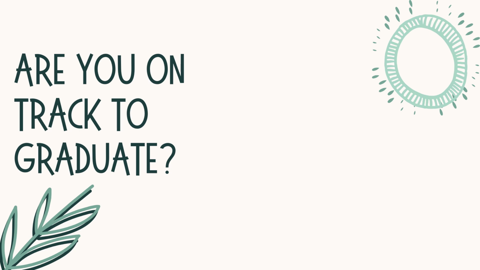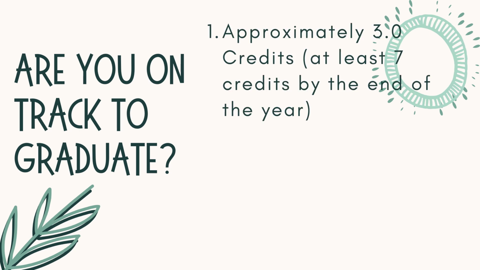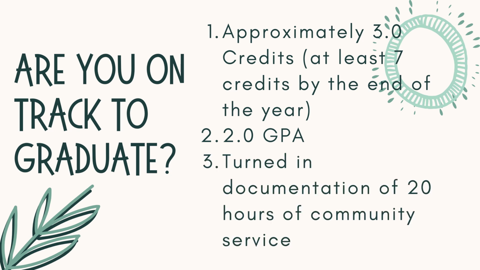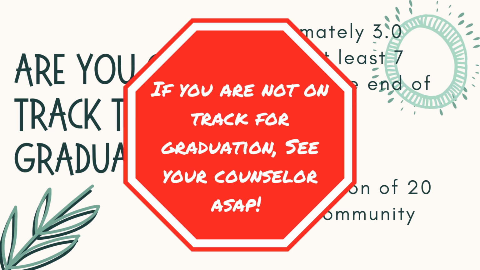Of course, it's also important to be sure that you're on track to graduate. At this point, you should have the following: approximately 3 credits and at least 7 credits by the end of the year. At least a 2.0 cumulative grade point average. And 20 hours of community service hours documented in SIS. If you are missing any of these, you are not considered to be on track for graduation.